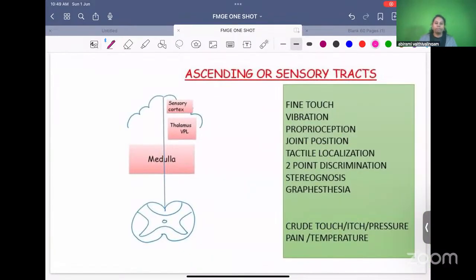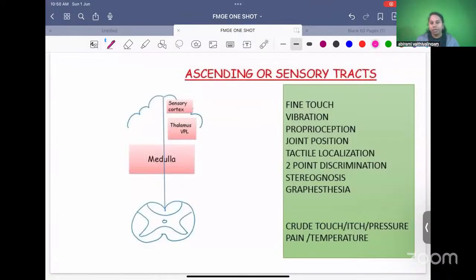Yes, over to neurophysiology. In neurophysiology, first let's do the sensory tracts, then we'll do the motor tracts. What are all the sensory tracts? First of all, understand that all sensations, if someone is touching me here, how is this sensation carried into my brain? Through the sensory tracts. So sensory tracts will always go up. From the skin, they'll go up into the brain. So all sensory tracts are ascending tracts.